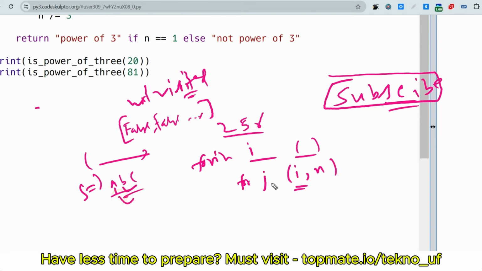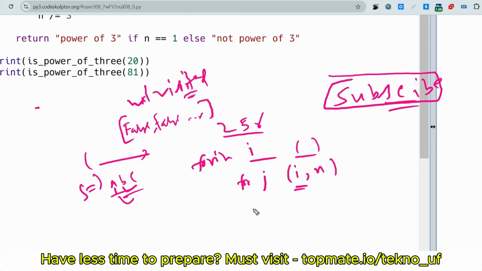Let me just show this answer, this will be easier to understand. So for i in range of length n, and also for j from i to n, this will check the substring. Before all the for loop iteration, before all initialization, you have to initialize one result variable, so that we can count the max length in each iteration.